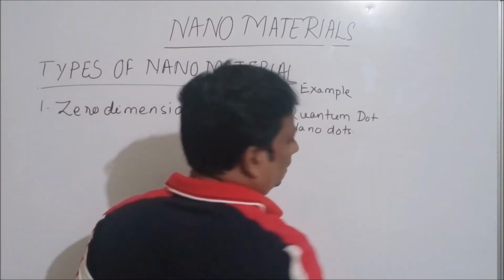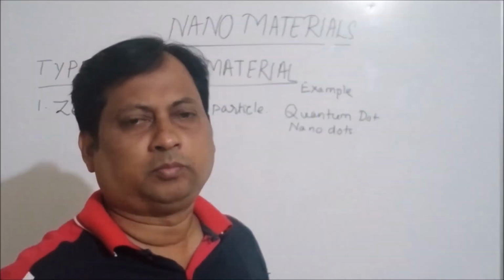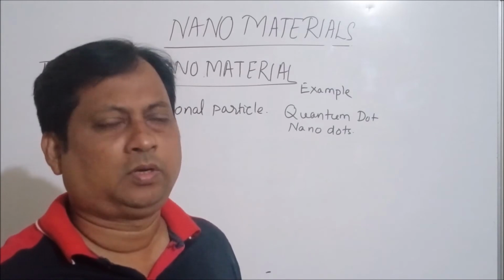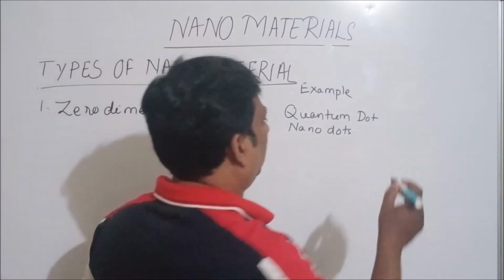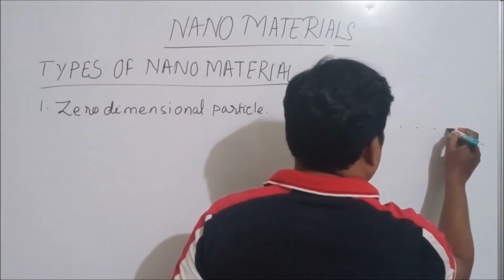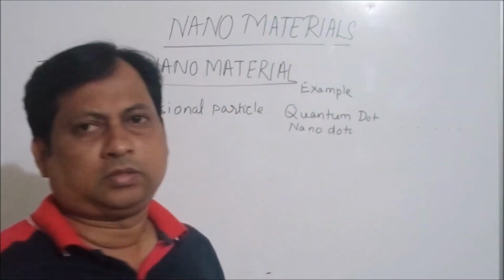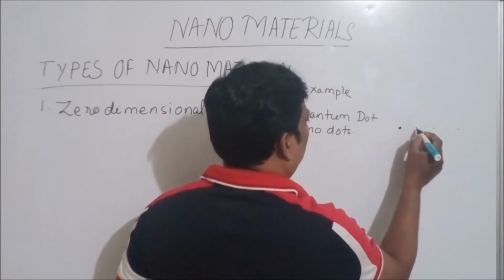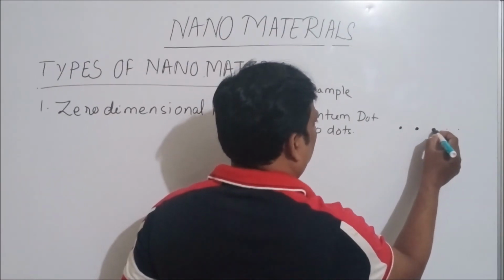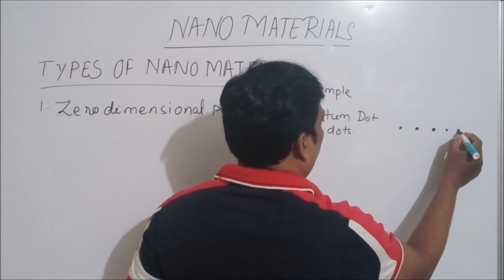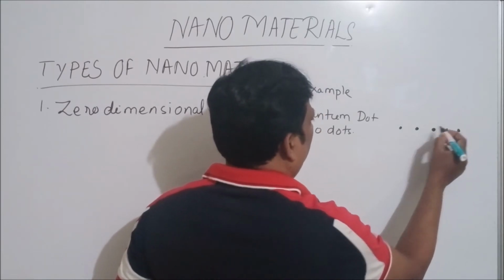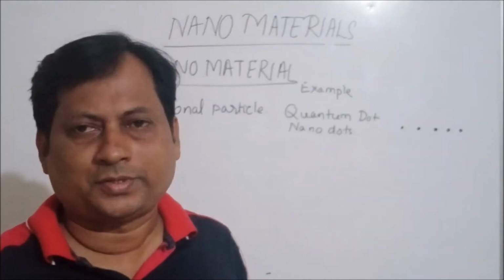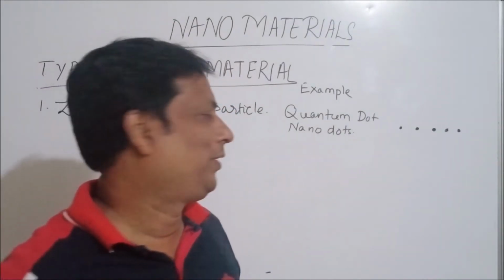These are semiconductor particles, very small size semiconductor particles, within the range of 100 nanometer, and they do not orient in any direction. These are just dot like structures which do not orient in any direction. So these are called quantum dots or nano dots.